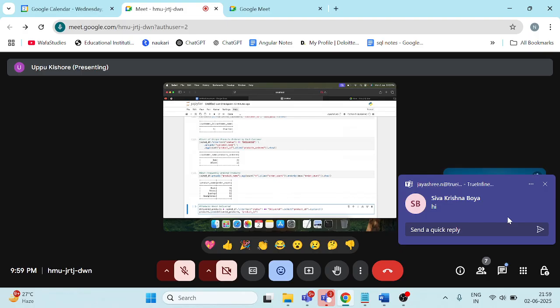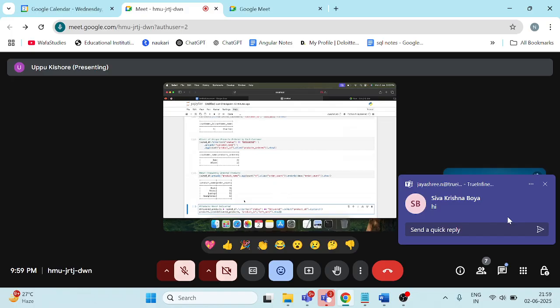Okay. So we have to perform the left anti operation. Comma, right, left underscore anti. So this is the left anti operation. Dot show.